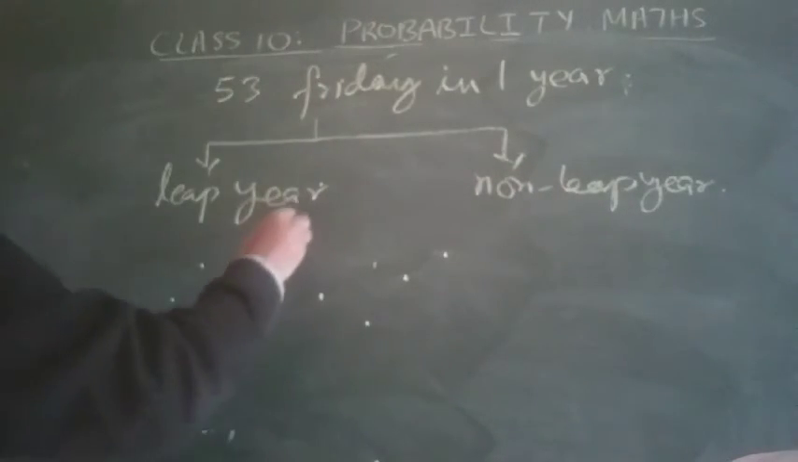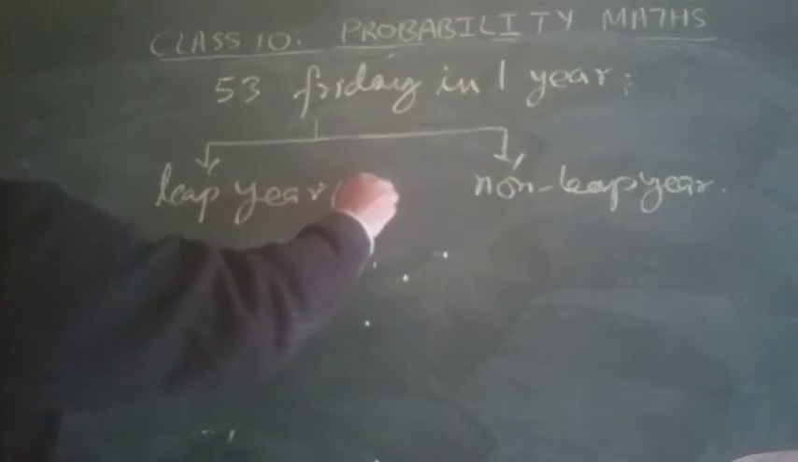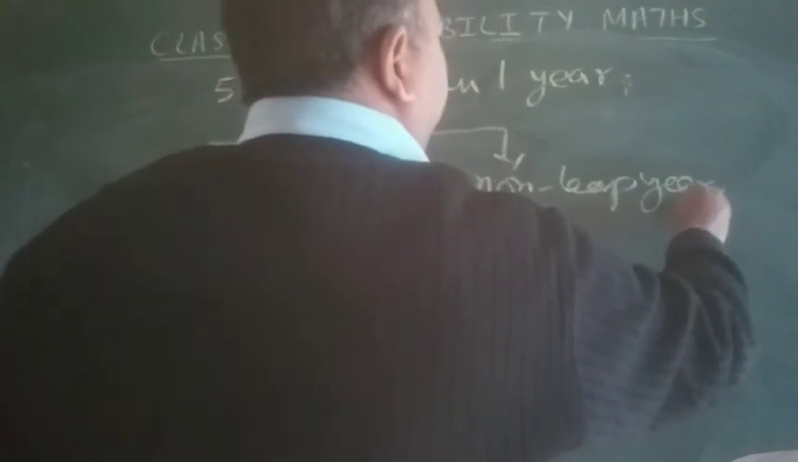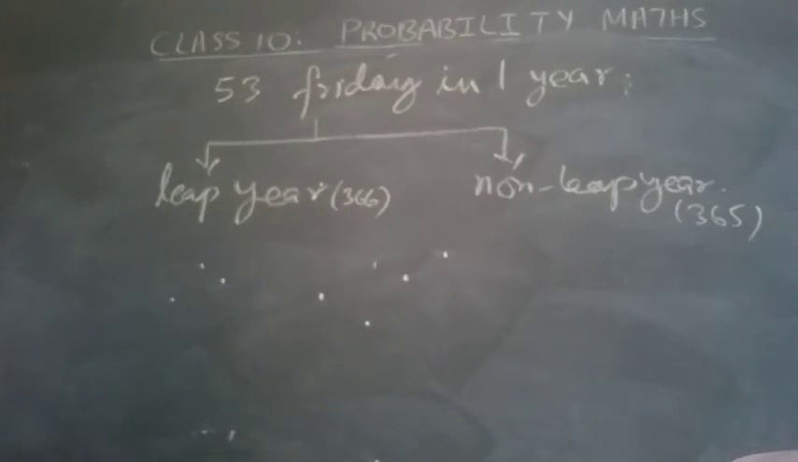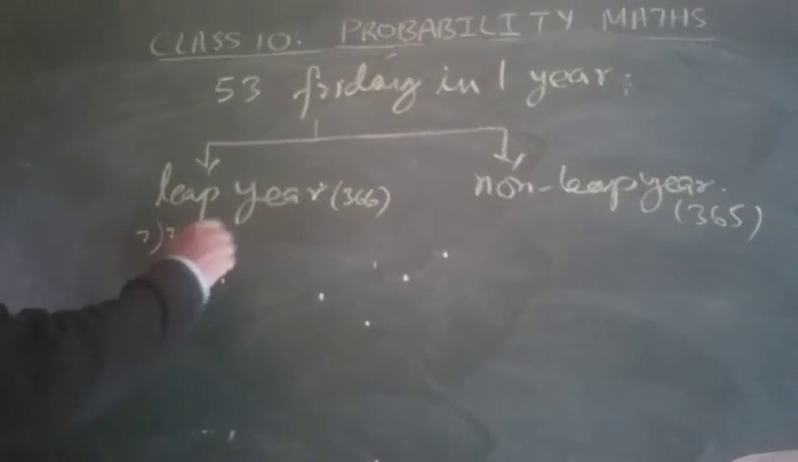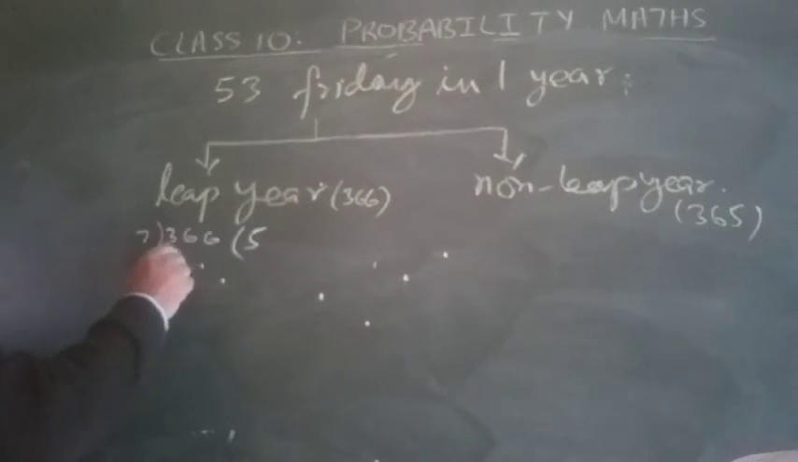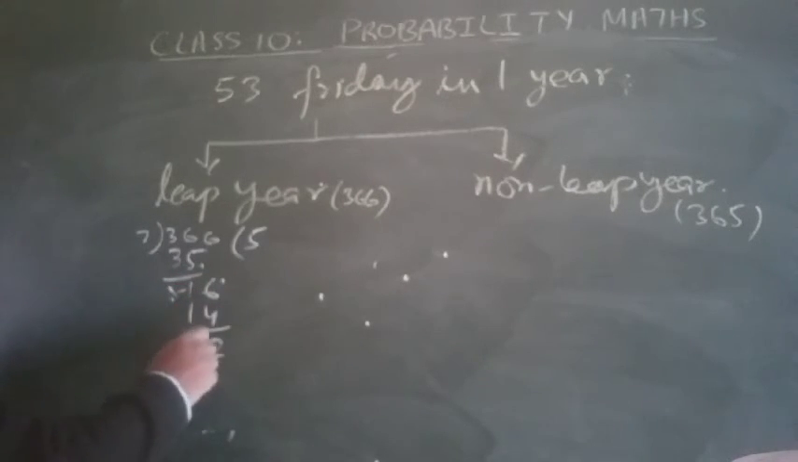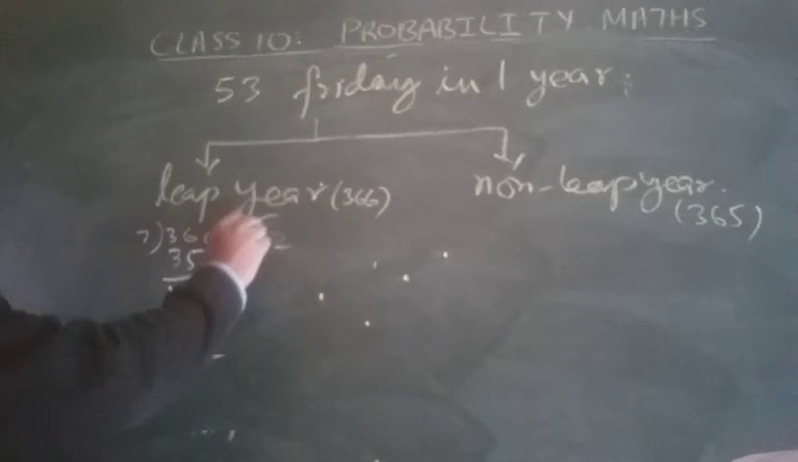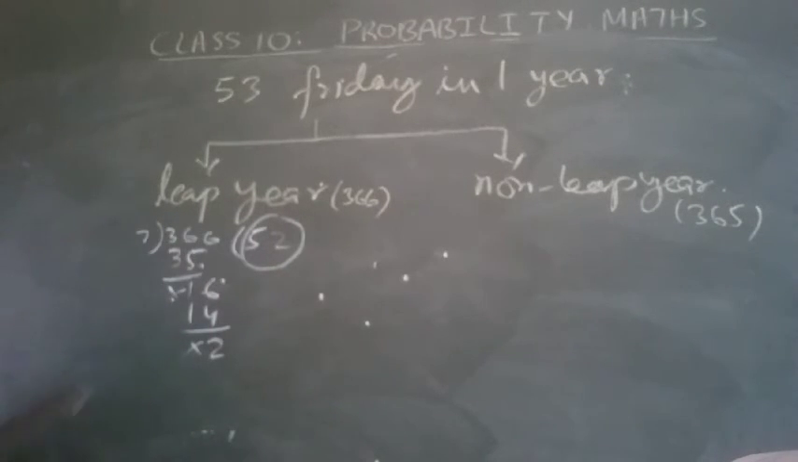If it is a leap year, how many days are there? 366. If it is a non-leap year, how many days are there? 365. Okay. Now the concept is: in a leap year, 366 days, and in a non-leap year, 365 days. If it is divided by 7, 7 times 5 is 35, and 7 times 2 is 14, then 2 remaining. Okay. The 52 weeks are confirmed.